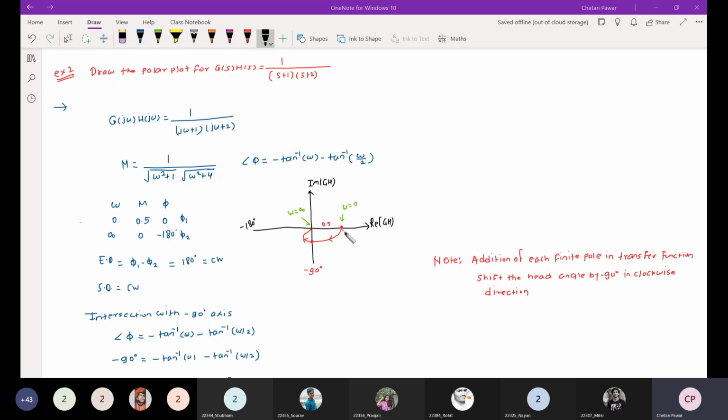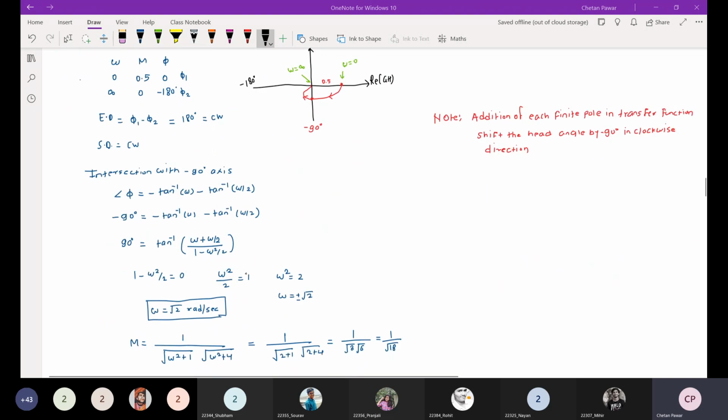Now you can see that the polar plot intersects the -90 degree axis, right? At omega equal to 0 we start, and as we vary omega, the magnitude and the phase change. If you want to find the intersection of the polar plot with the -90 degree axis, you just use the angle condition.